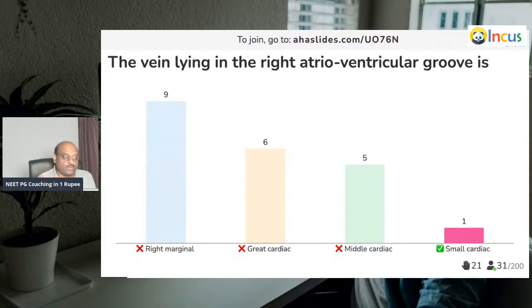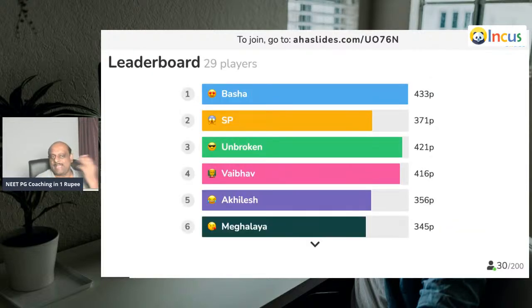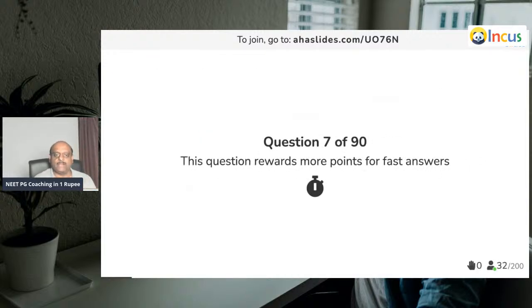The small cardiac vein runs in the coronary sulcus between the right atrium and the ventricle and opens into the right aspect of the coronary sinus, is what you need to remember. So that is the small cardiac vein. Oh my God, most of you have gone wrong. Only SP correctly answered. Very good.